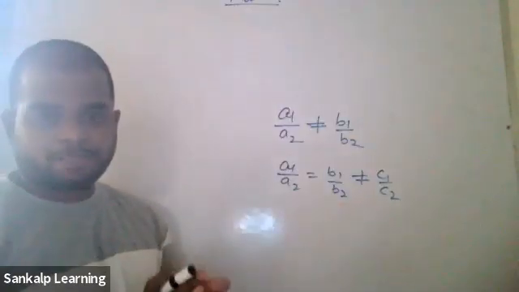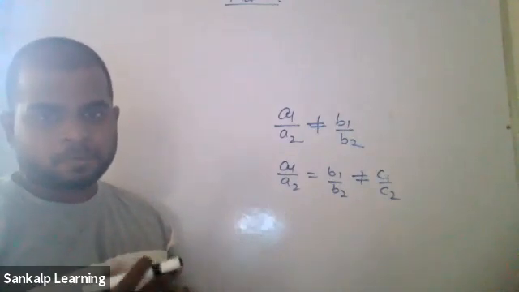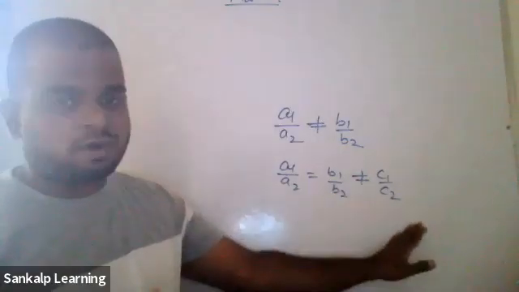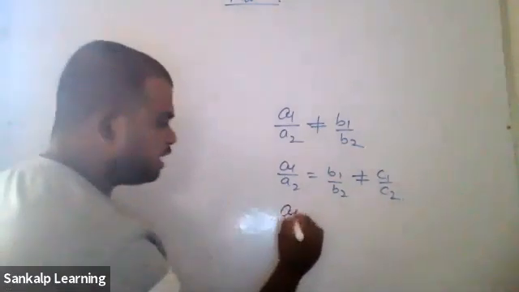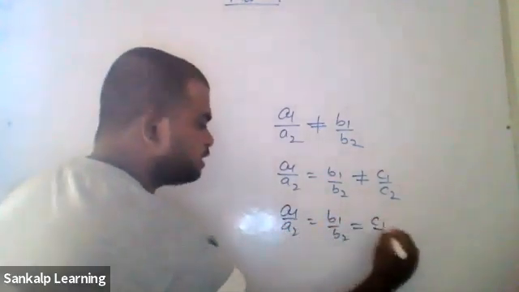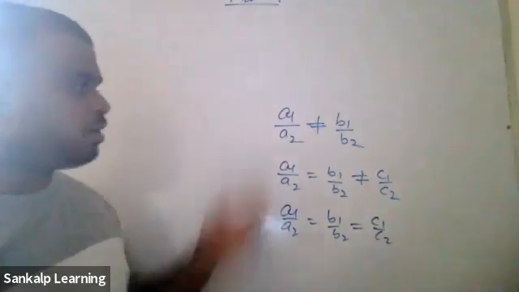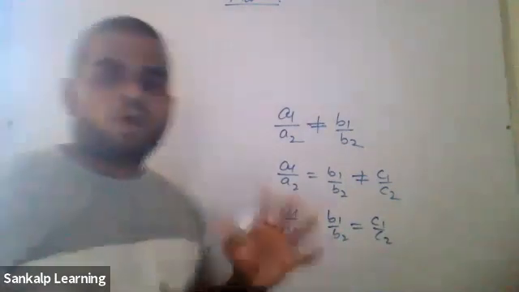Kumuda, if this condition is satisfied, what solution will we get? No solution. If the first two are equal, but it is not equal to the third one, then it is no solution. If all three are equal, A1 by A2 is equal to B1 by B2, and it is equal to C1 by C2, then we get infinite solution. Remember properly, okay? Very important.